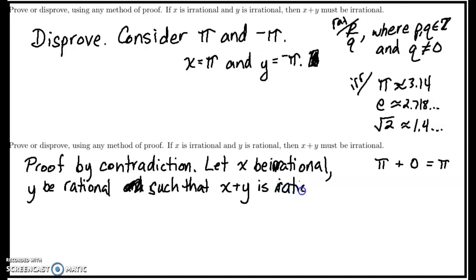I'm going to try to come up with a contradiction here. So I want to assume the negation of what I'm trying to prove. So let x be irrational, y be rational, such that x plus y is rational.